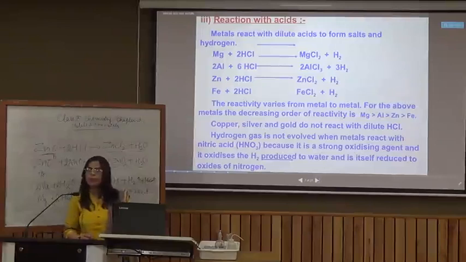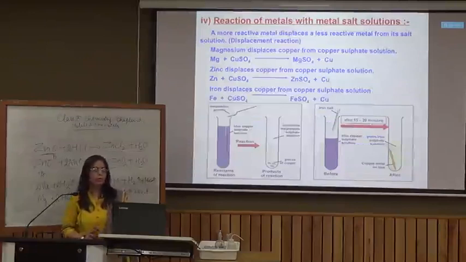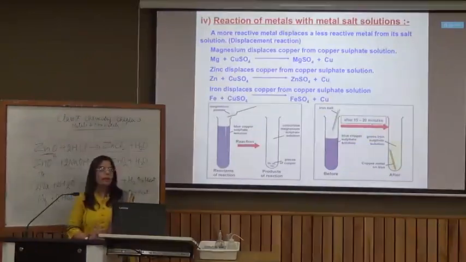Magnesium and manganese are two metals which produce hydrogen even with nitric acid. These are two exceptional cases. Now we are looking at the reaction of metals with the salt solutions, metal salt solutions.